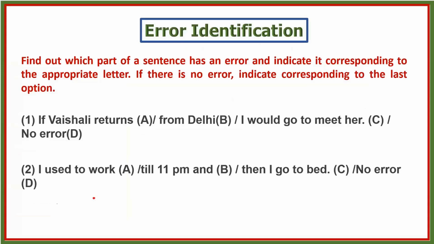Let me start the exercise. As said, the student has to identify the erroneous part of the sentence in error identification. So see the first question. If Vaishali returns from Delhi, I would go to meet her. So you have to find out the erroneous part.